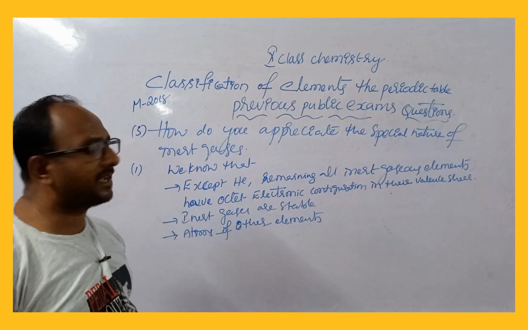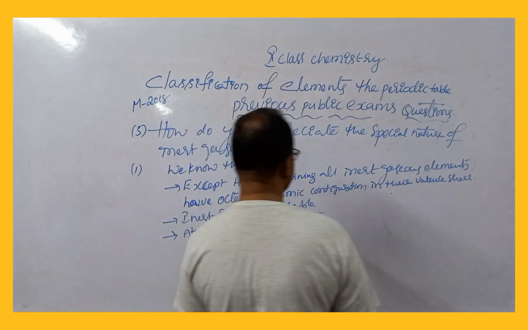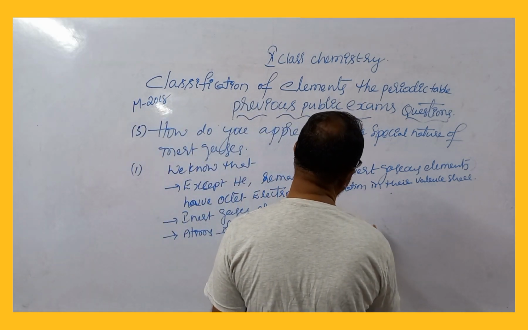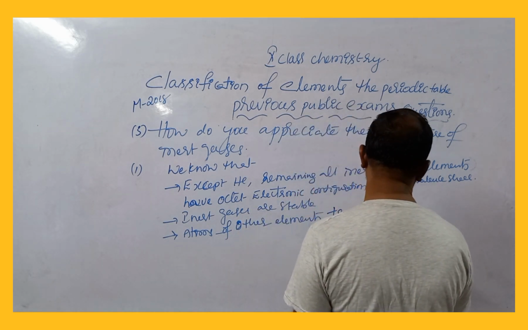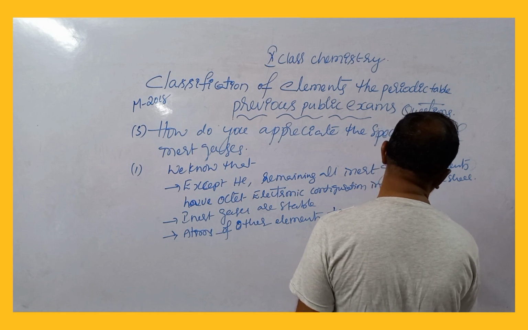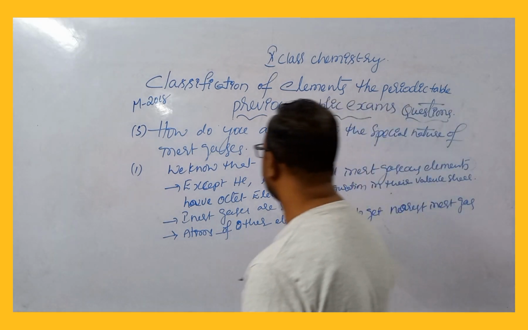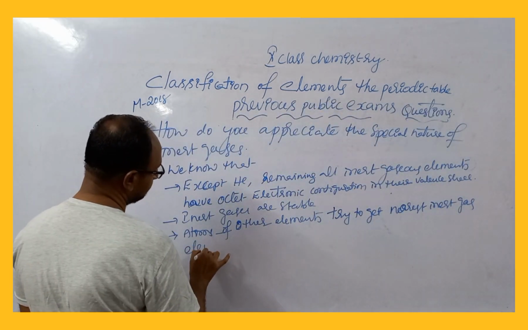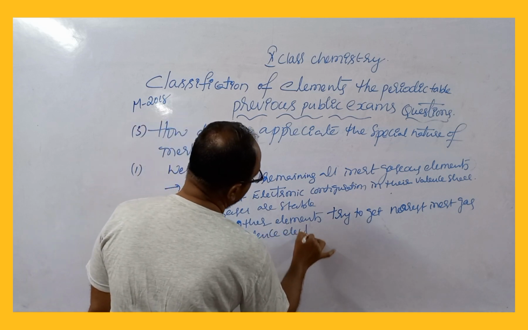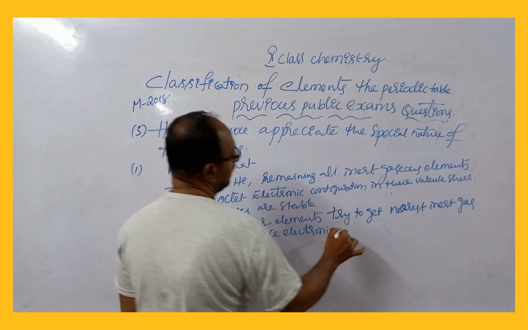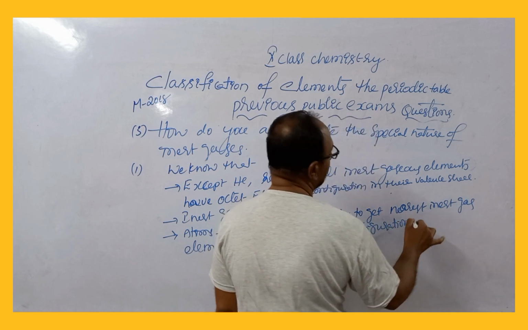Inert gases are stable. Atoms of other elements try to get the nearest inert gas element's valence electronic configuration in chemical reactions.